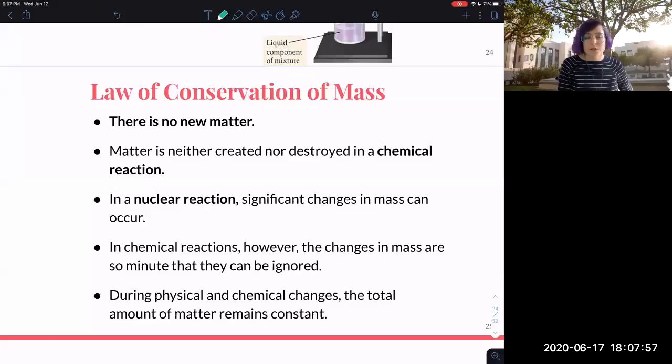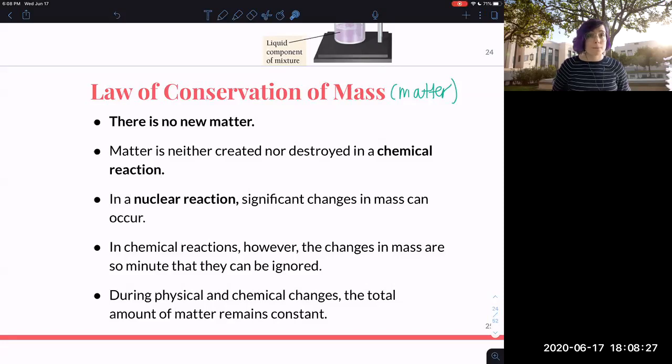All right, so we're here for the second part of chapter 3. We're going to get into energy in just a second, but I want to talk to you about the law of conservation of mass, or law of conservation of matter. It says that no new matter can be created and no existing matter can be destroyed. It just changes form. So this means that if I burn something, it doesn't go away. It just turns into other stuff.